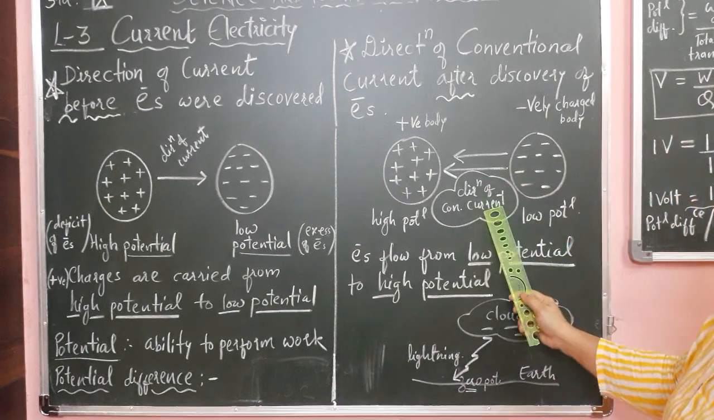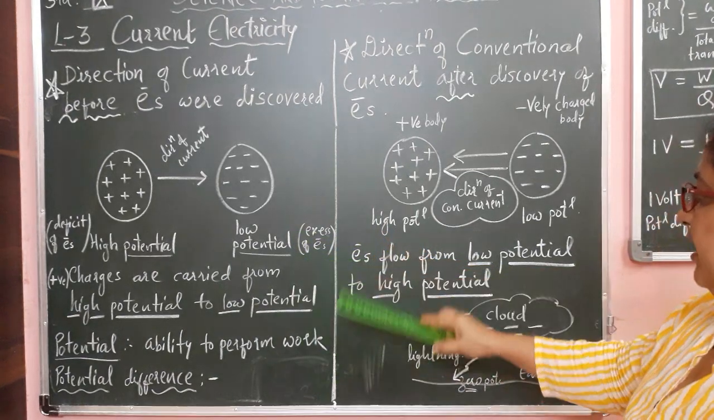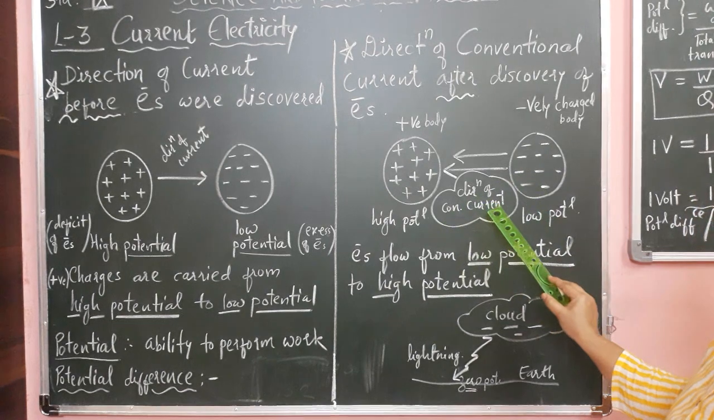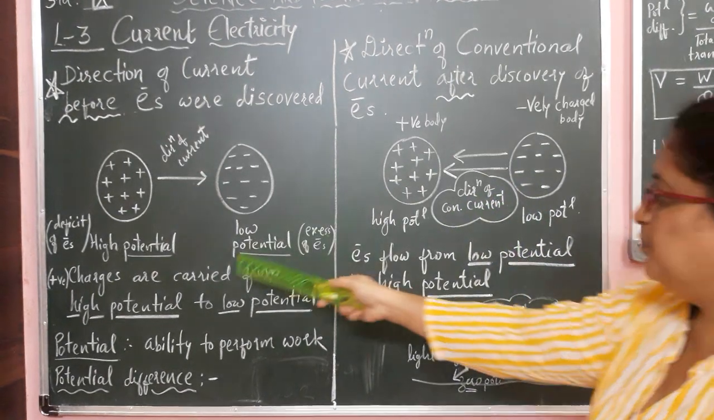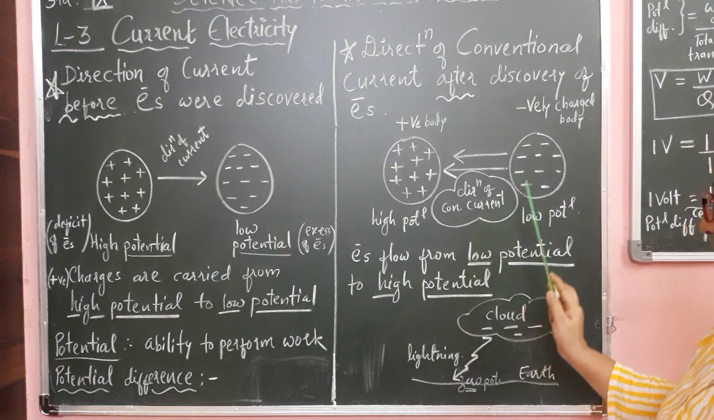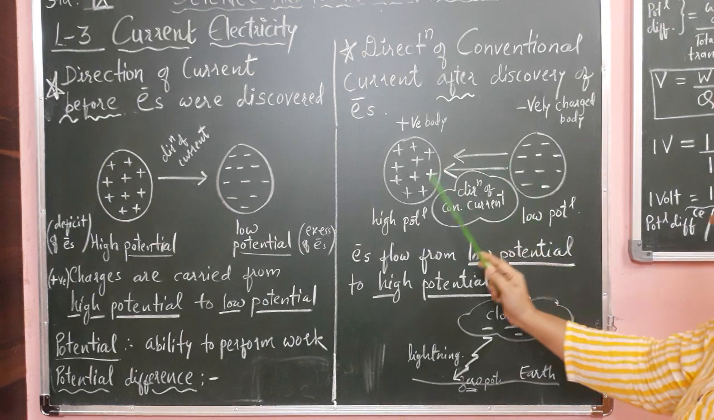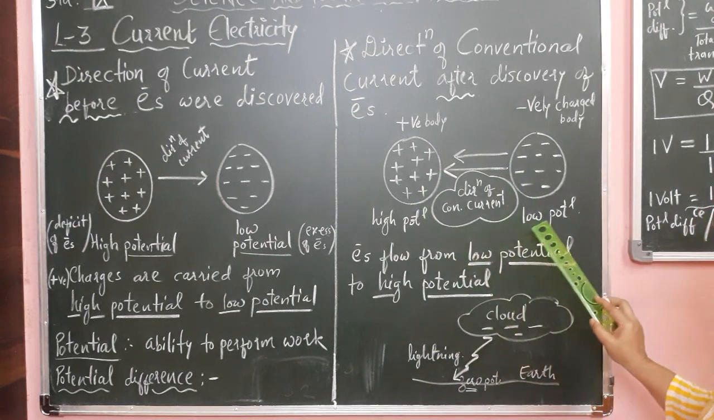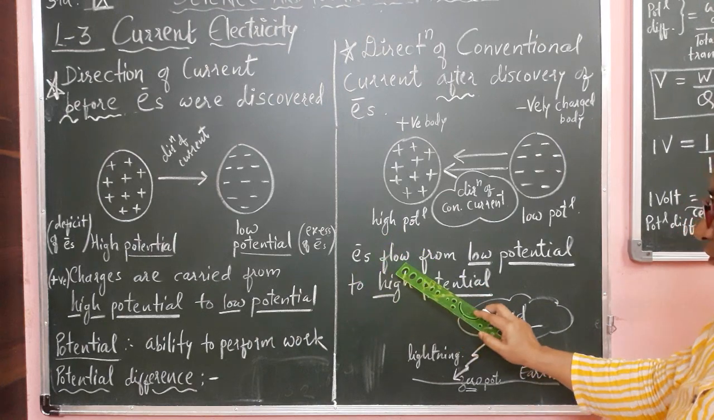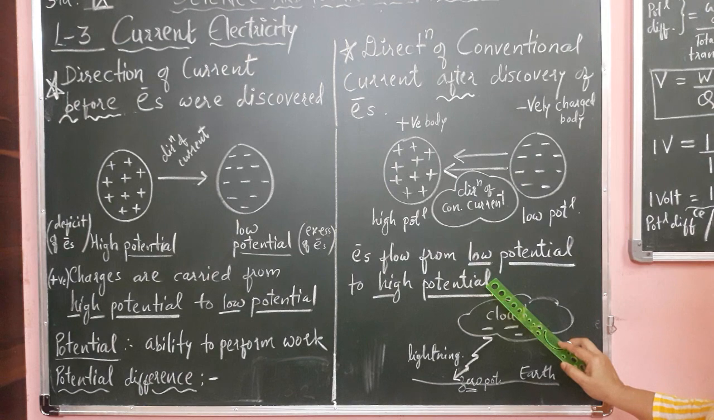When this was discovered, without disturbing the earlier concept and to avoid confusion, the direction of the conventional current was considered opposite to this. And so we know that the direction of electron flow is from the negative terminal to the positive terminal, that is, from low potential to higher potential. Electrons flow from low potential to high potential.